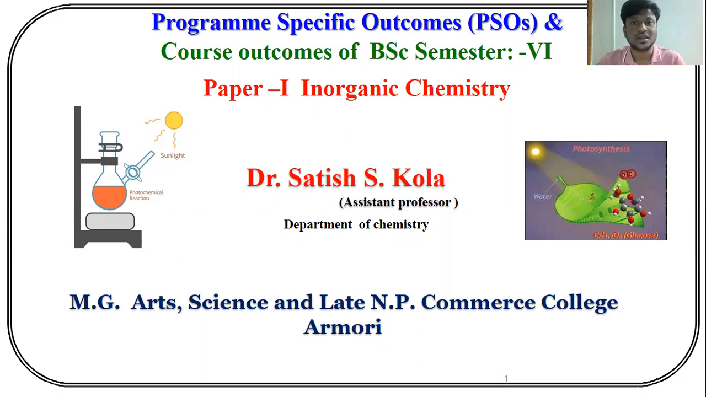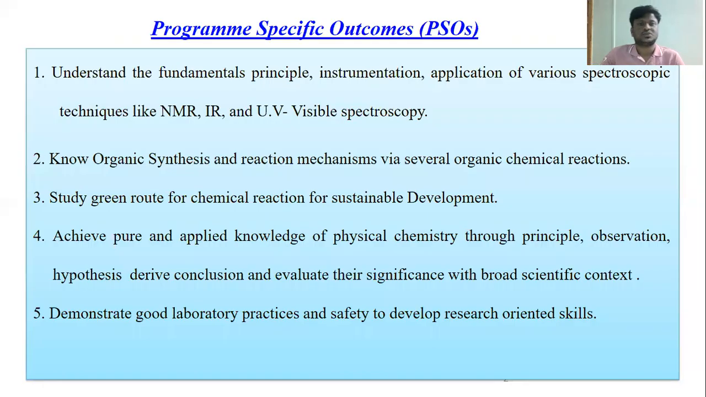In today's session, we will discuss the program-specific outcomes and course outcomes of BSc Semester 6. BSc Semester 6 consists of two papers. One is inorganic chemistry and the second is physical chemistry. So these are the program-specific outcomes.